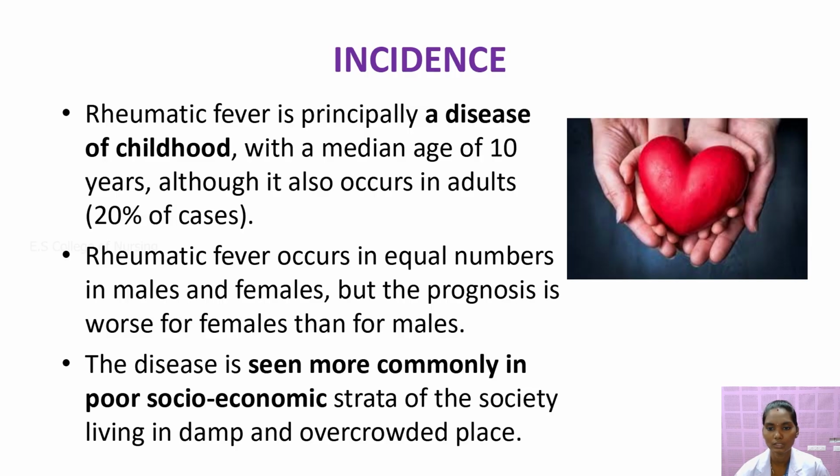The disease is seen more commonly in poor socioeconomic status groups in society, living in damp and overcrowded places. It is caused by group A beta hemolytic streptococcus, so in low socioeconomic and overcrowded areas, the infection spreads from one person to another.